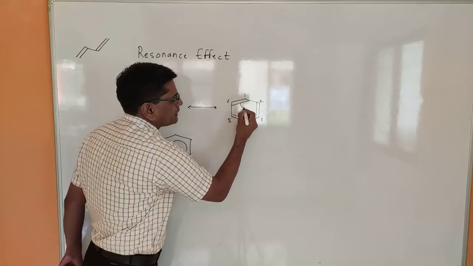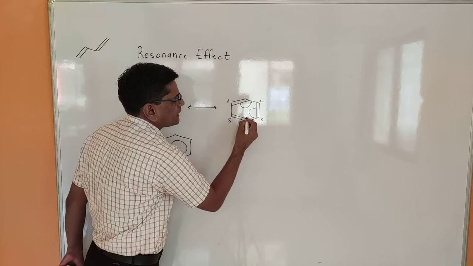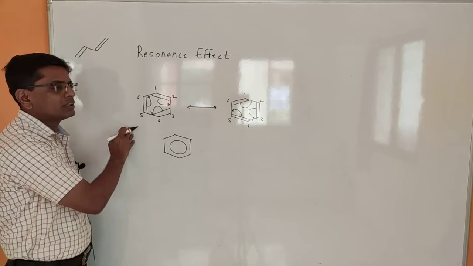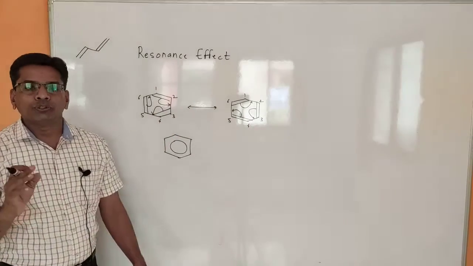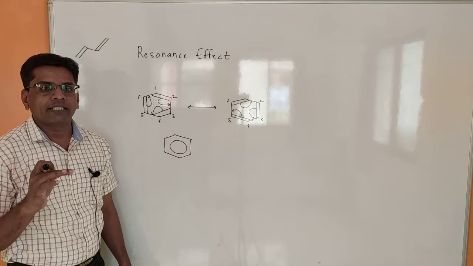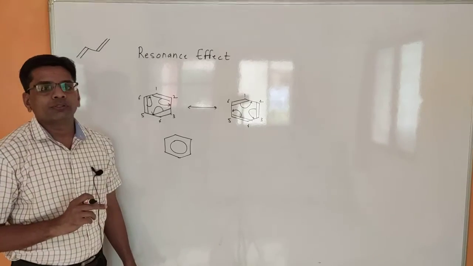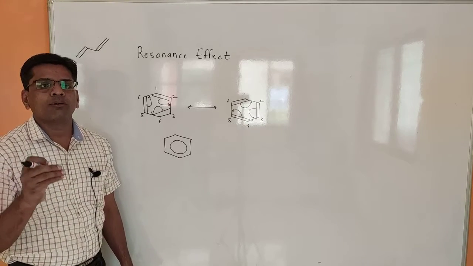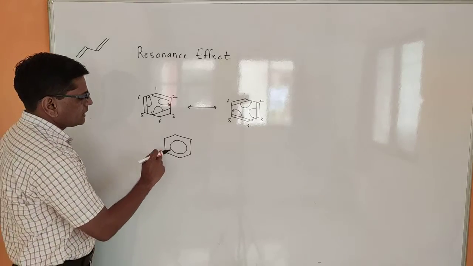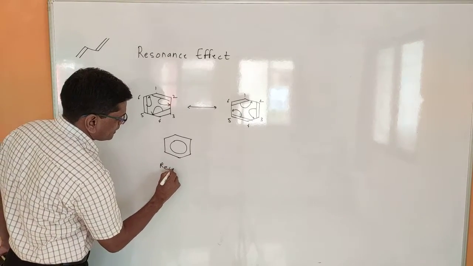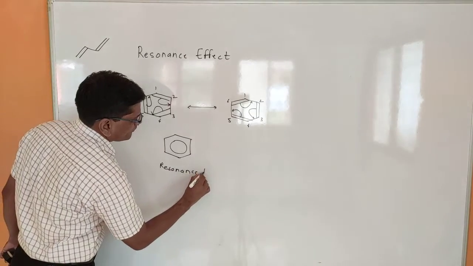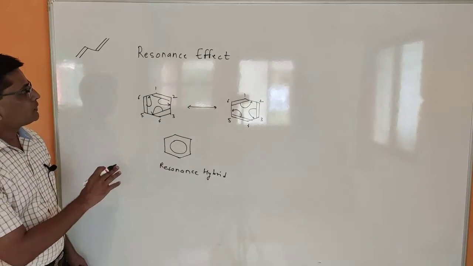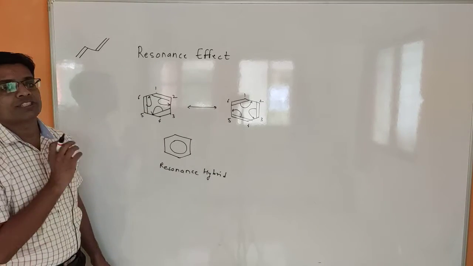At the next moment, these pi electrons are shifted to the next position. That means you again get the same structure. So this structure is again converted into this form. Due to that delocalization of pi electrons, the benzene molecule is written in this form because we cannot recognize the position of the double bonds. That's why we write benzene in a resonance hybrid form. So this is about the resonance effect.